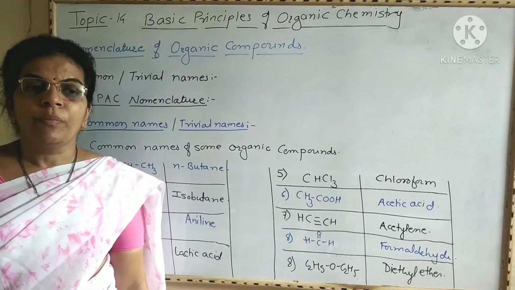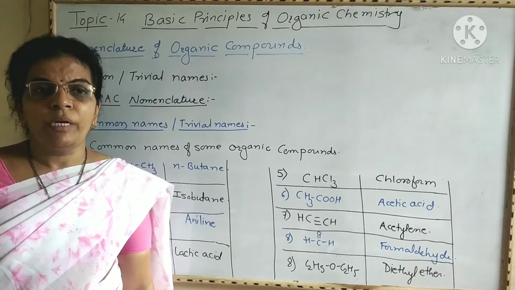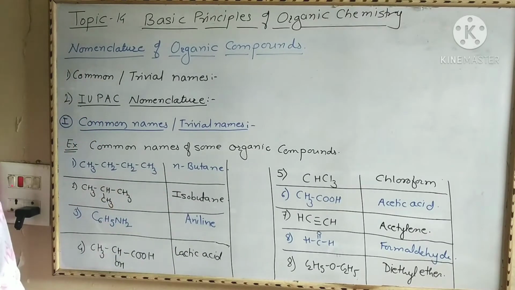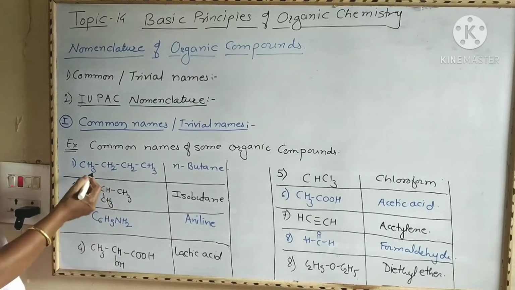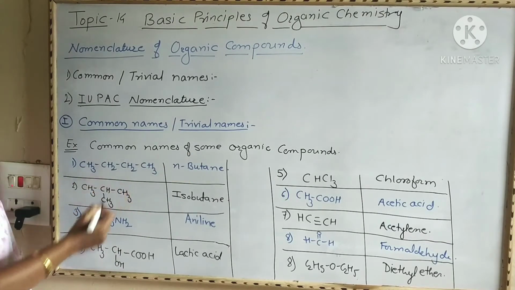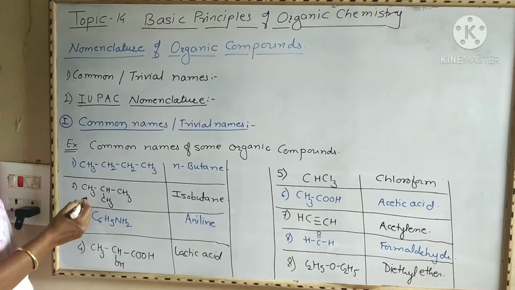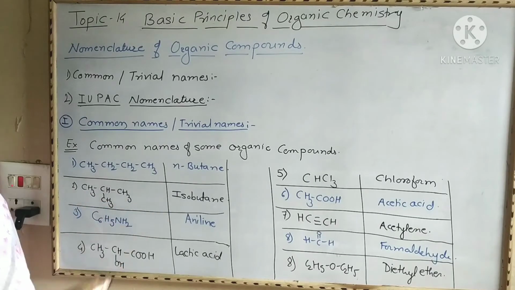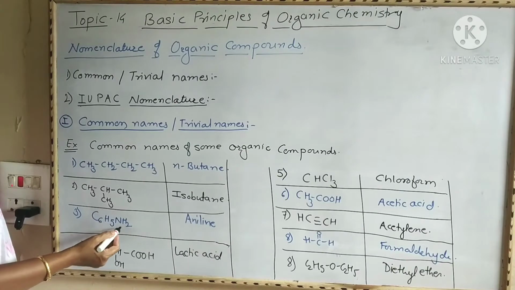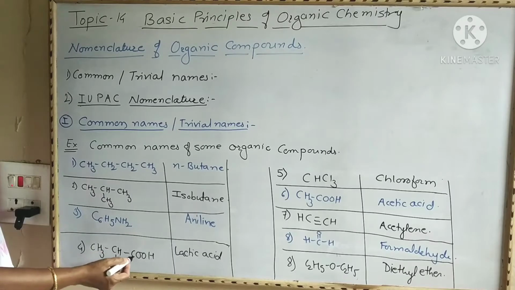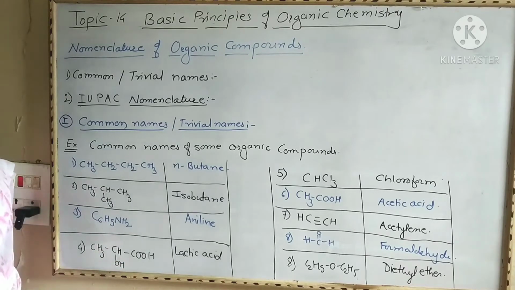Now we are going to see how common names are given to some organic compounds. Look here, these are examples of common names. This is CH3CH2CH2CH3. Name of this compound is n-butane. This is the common name. Then CH3CH(CH3)CH3 is isobutane. This is C6H5NH2, that is, the benzene ring directly attached to the amine group, NH2. Name of this compound is aniline. Then CH3CHOHCOOH. Name of this compound is lactic acid.